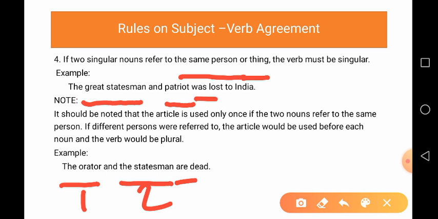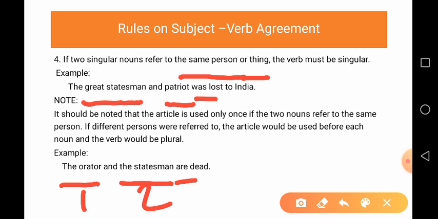How do we know whether the subjects are used for the same person or different persons? There is one trick or rule by which you can understand where to use a singular verb or a plural verb. What is it?